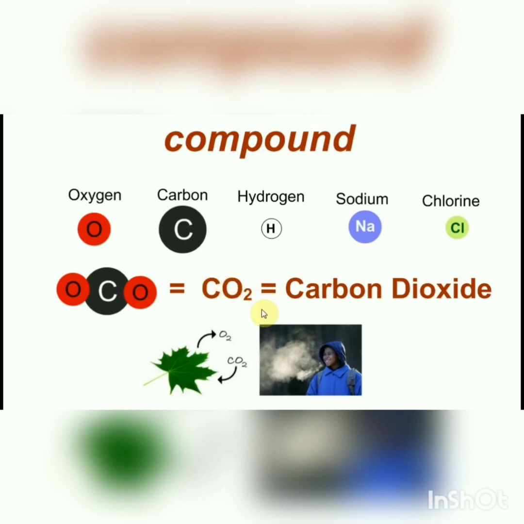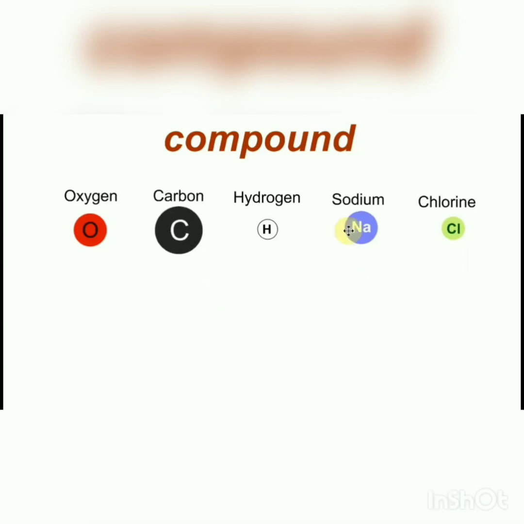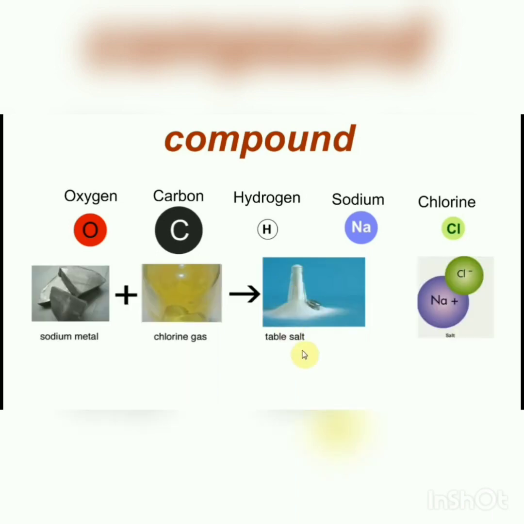Now let's try one more. I am taking one sodium atom and one chlorine atom and put them together. Well, when both the atoms, chlorine atom and sodium atom, chemically react, we get a totally new substance, that is sodium chloride, or the table salt that we use in our houses.